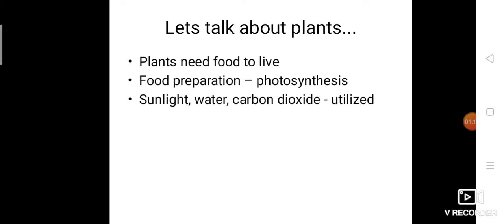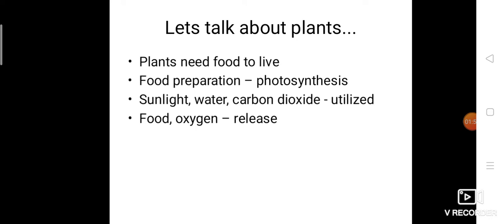So what are all the things required to prepare the food? Sunlight, water, carbon dioxide. These are the three things needed for the plants to prepare their own food. Sunlight, because the sun is the ultimate source of light. Water comes from the soil, and carbon dioxide from the atmosphere. If these three things enter the plants, they immediately start to produce their food. Not only food, it also gives oxygen as the byproduct.